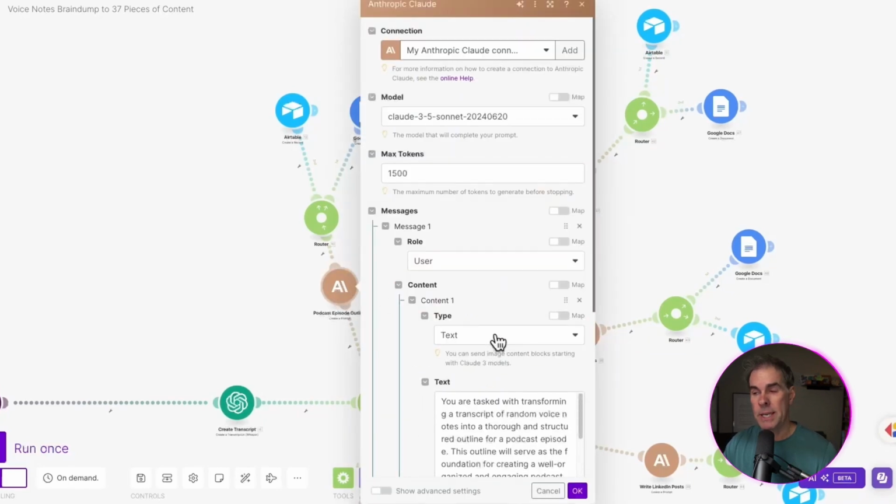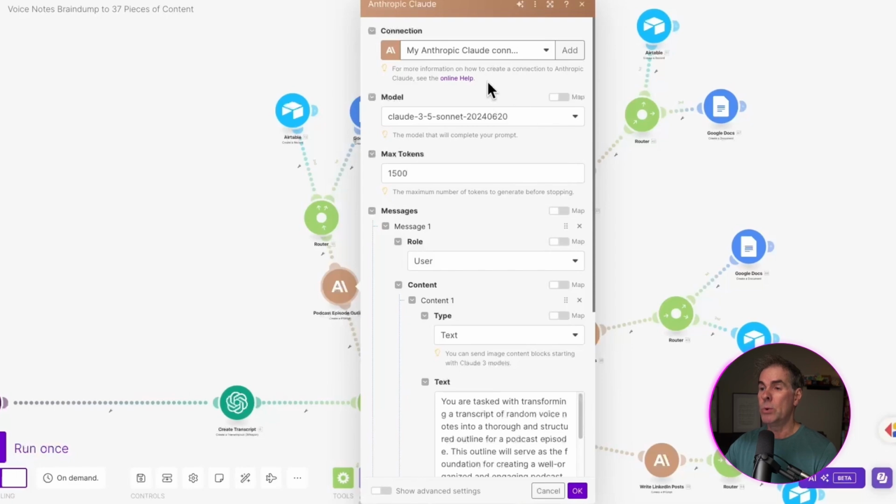So I'm using Anthropic's Claude. And the reason I'm choosing Claude in this automation is because I recorded a lot of videos on the channel here talking about how great a content writer Claude is. I think it's way better than ChatGPT 4.0. So that's why I'm using Claude in this automation.